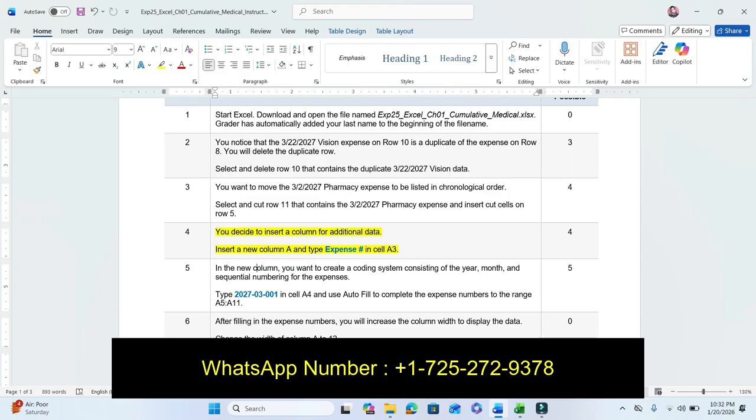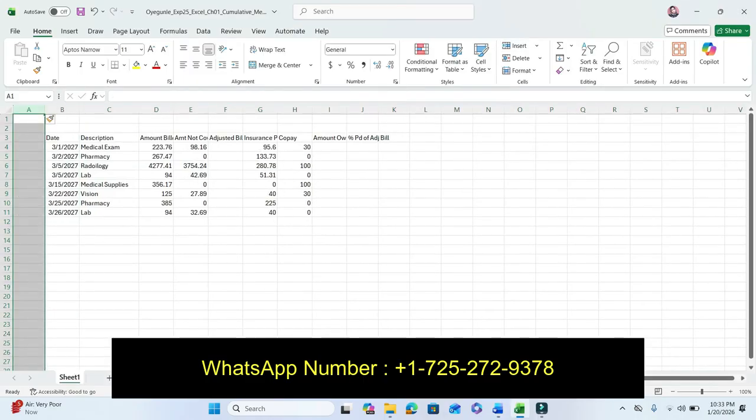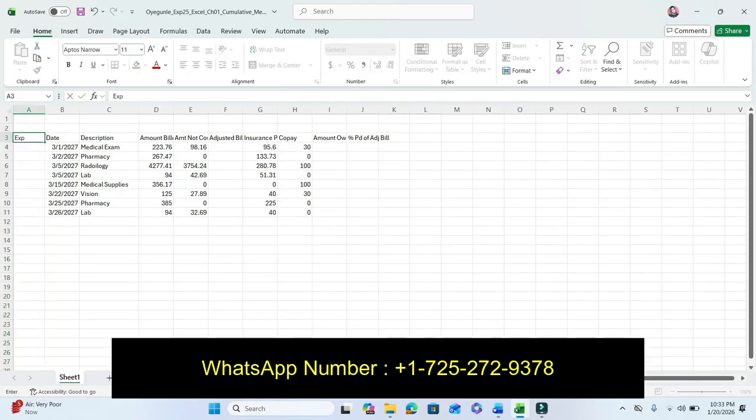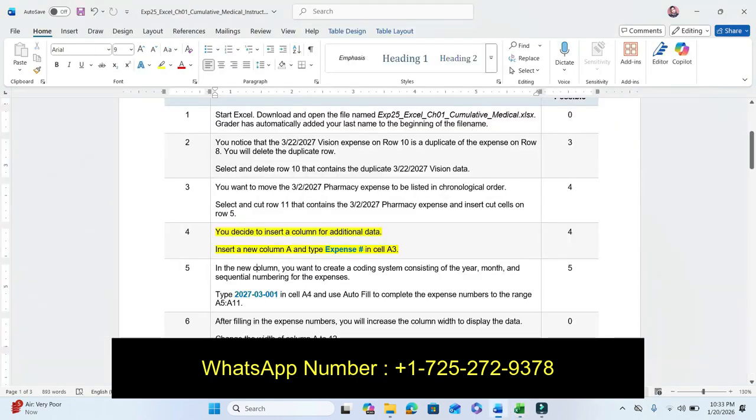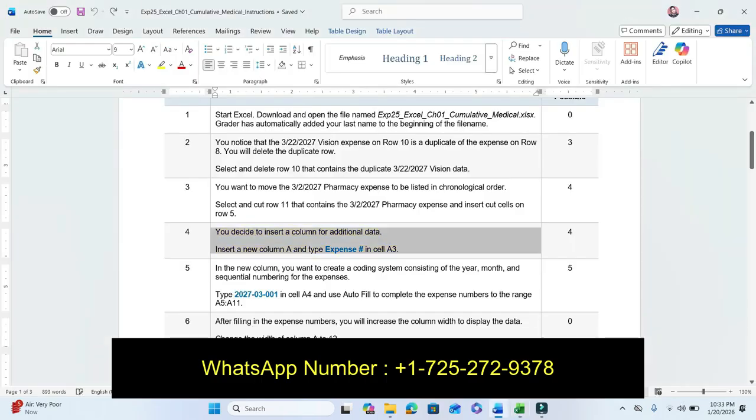Insert a new column and type Expense in cell A3. So simply type Expense in cell A3. Expense in cell A3 is already typed, just put it here. So step number 4 is completed.